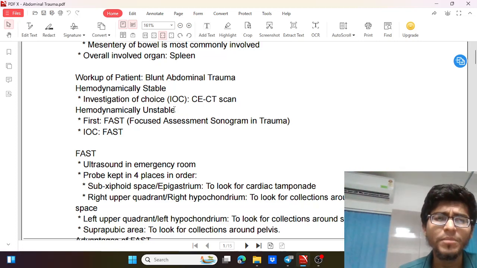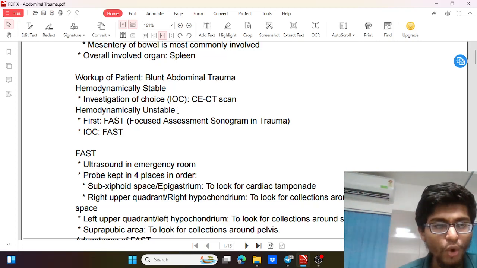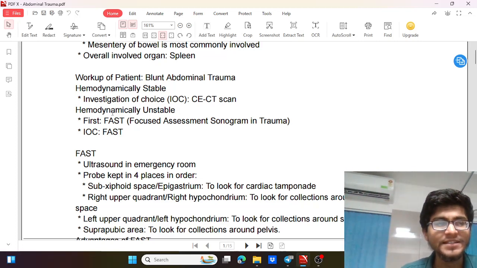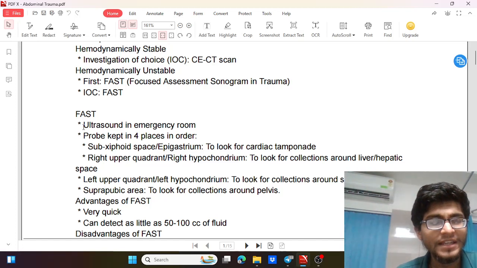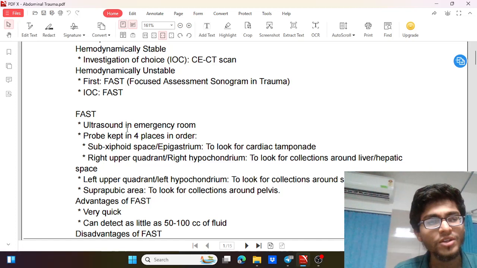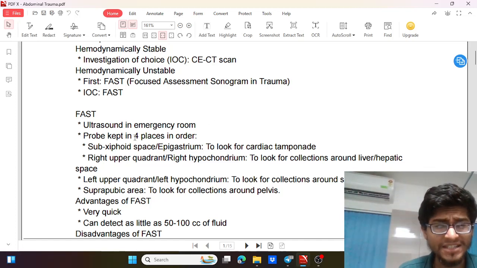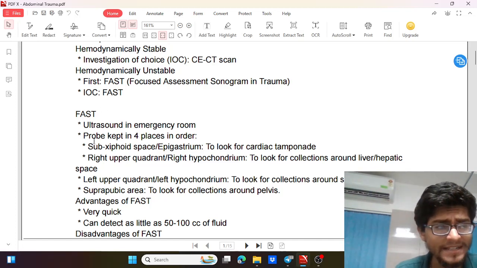And in case of hemodynamically unstable patients, like the pulse rate is very high or the BP is low, in these cases we go for FAST or EFAST, that is extended focused assessment sonogram in trauma. So now we'll be seeing what is FAST. We have already seen it in the last class when we were examining the lungs and the heart in the pericardium. Now we'll be just going through it quickly. It is kept in the ultrasound room for emergency cases, and the probe is placed at 6 places, not 4 places. Like in FAST it is 4 places and in EFAST it is 6 places.